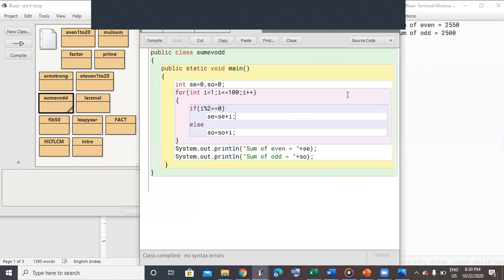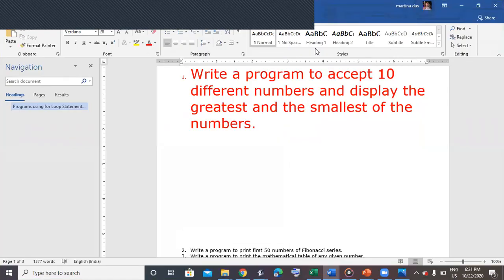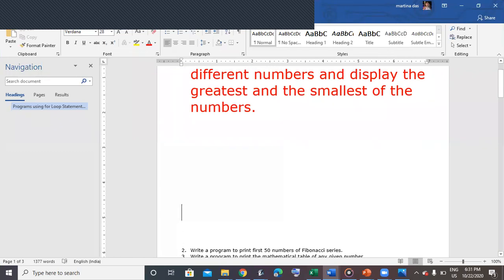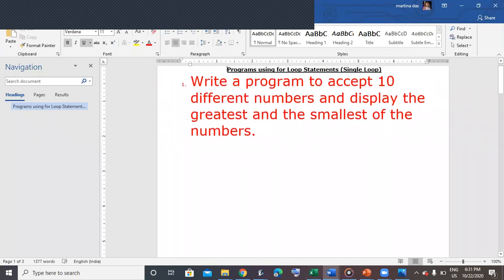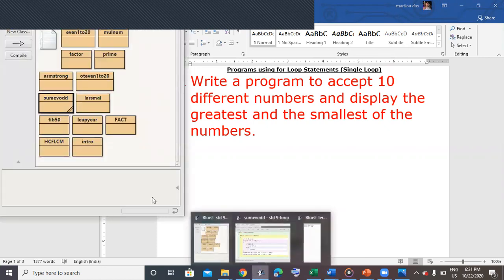You can see the program. Now the next program that we will be doing is to write a program to accept 10 different numbers and display the greatest and the smallest of the numbers. So randomly we will accept any 10 different numbers from the user and display the greatest and the smallest of the numbers. So we go on to solve this question.